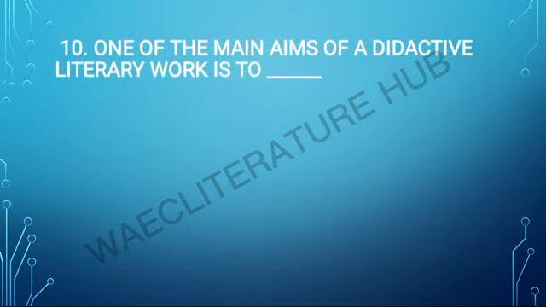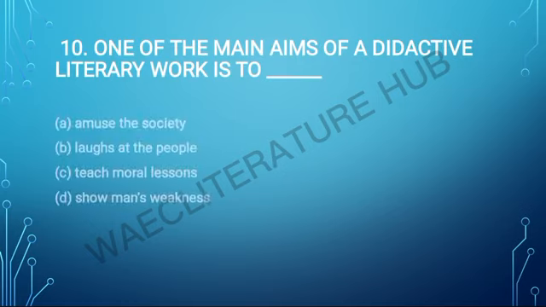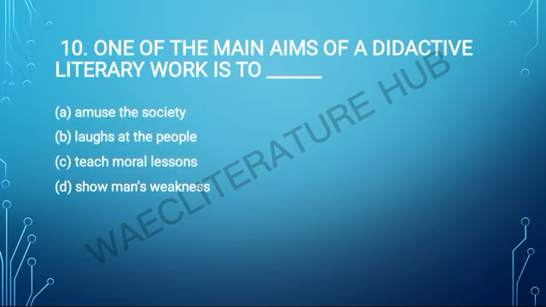One of the main aims of a didactic literary work is to amuse the society, laugh at the people, teach moral lessons, show man's weakness, and the answer is teach moral lessons. Anything that teaches moral lessons is didactic. Okay, so another name for teaching moral lessons is didactic.